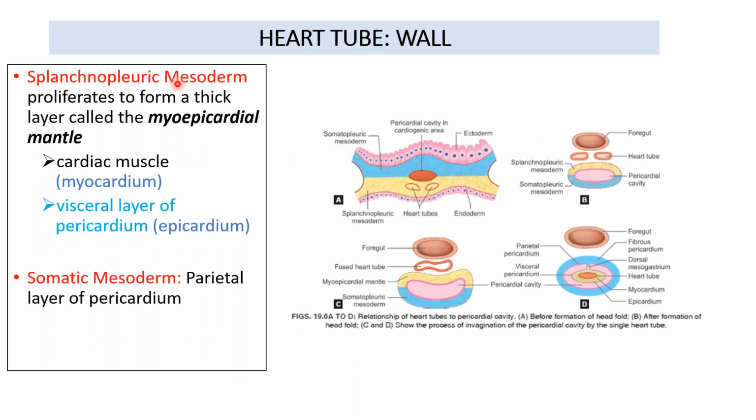So the splanchnic or splanchnopleuric mesoderm is going to form the visceral layer of pericardium, or the epicardium, along with the myocardium. This myocardium also forms from the thickening of the myoepicardial mantle, which is from the splanchnopleuric mesoderm. The intraembryonic somatic mesoderm is what is going to form the parietal layer of the pericardium.